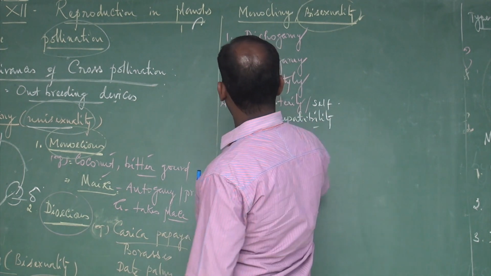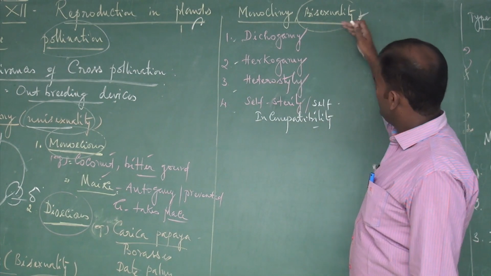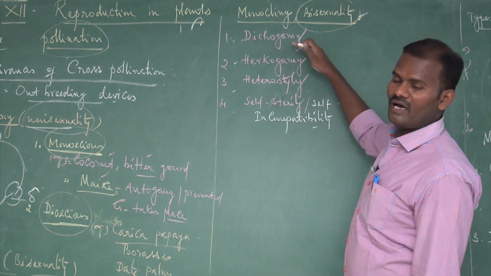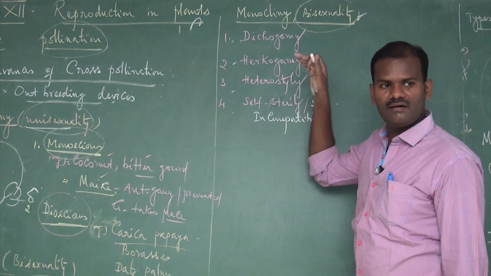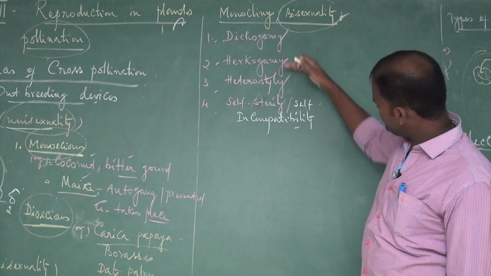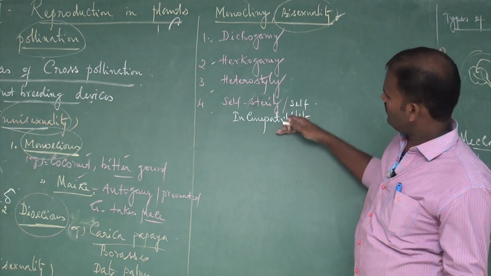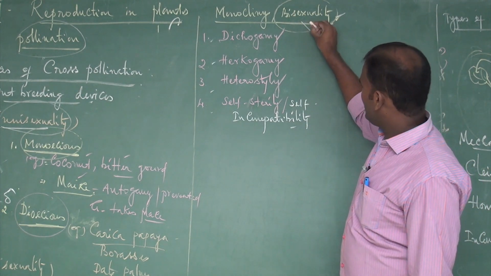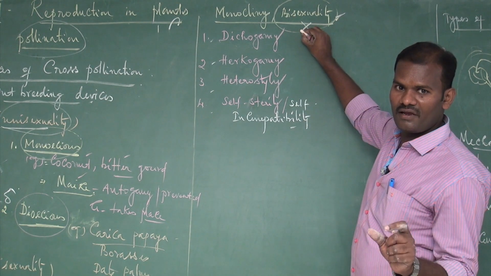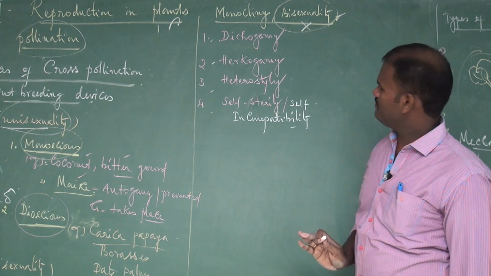These are the four types of monocliny, also called bisexuality. All these are bisexual flowers. Both male and female sex organs are present in the same flower. There are more chances for self-pollination, but due to some special adaptation, self-pollination is completely prevented and cross pollination is promoted.